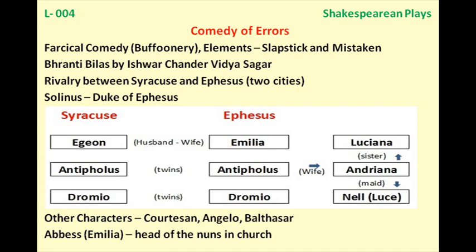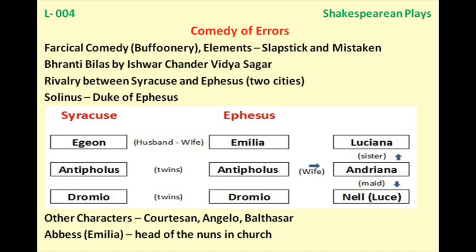And then Duke Solinus appears on the stage as it is about 5 o'clock, because he is supposed to execute Aegeon now, because 24 hours are almost completed. And Adriana seeks some help from the Duke, as just recall the scene.